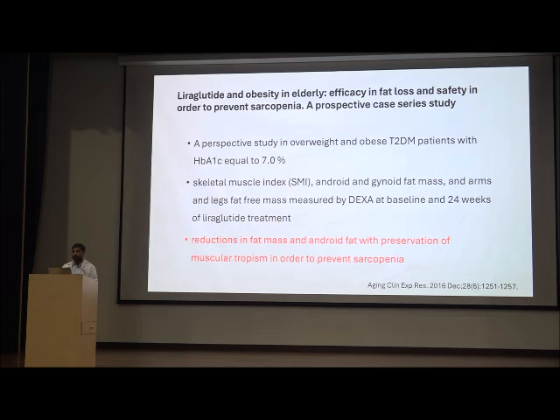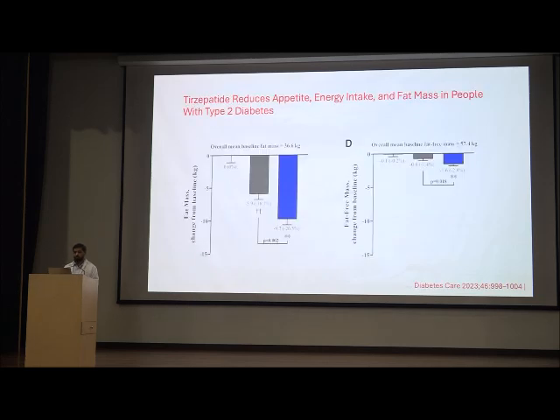Liraglutide and obesity in the elderly: efficacy in fat loss and safety in order to prevent sarcopenia. This was a prospective case series study, and they included patients with diabetes and HbA1c of more than 7, and they assessed with the skeletal muscle index and DEXA, and they showed a reduction in fat mass and android fat with the preservation of muscle trophism in order to prevent sarcopenia, more with the liraglutide. Also, tirzepatide reduces the appetite, energy intake, and also reduces the fat mass and decreases the obesity sarcopenia in type 2 diabetes patients.